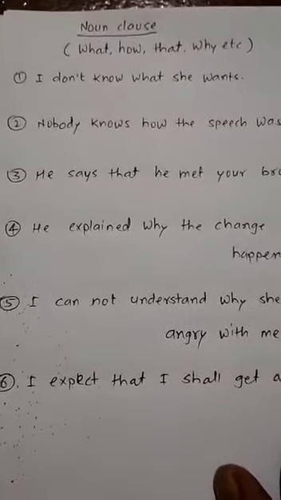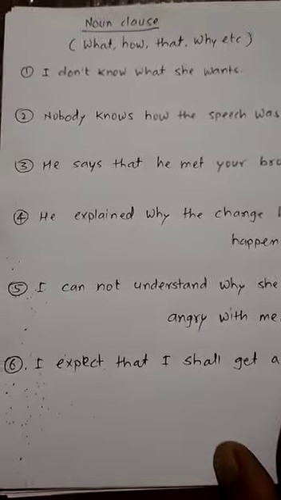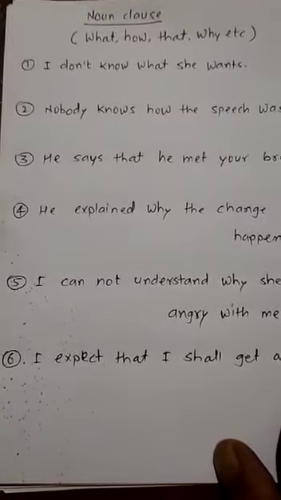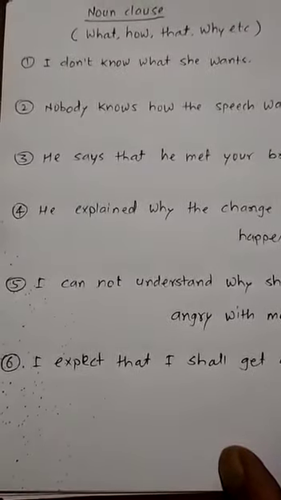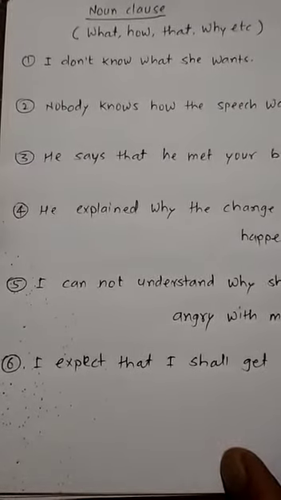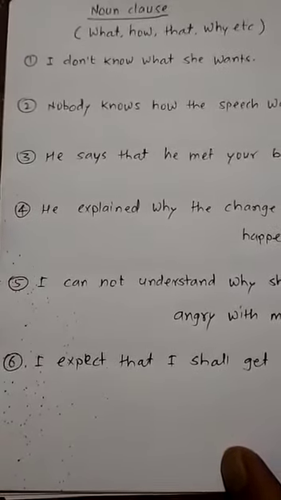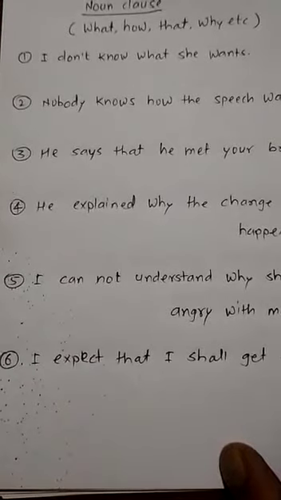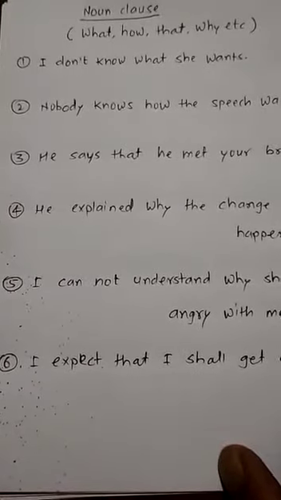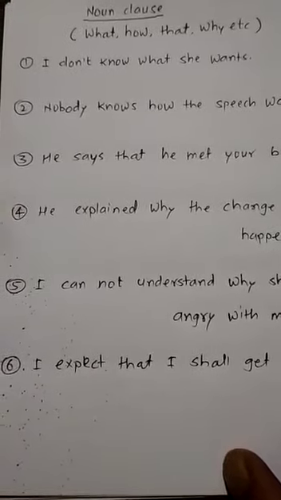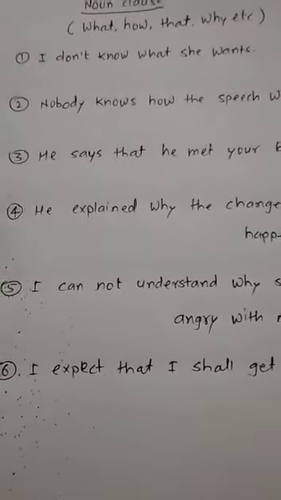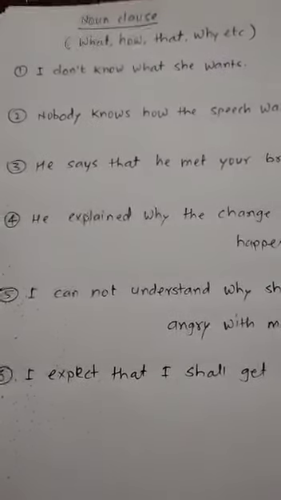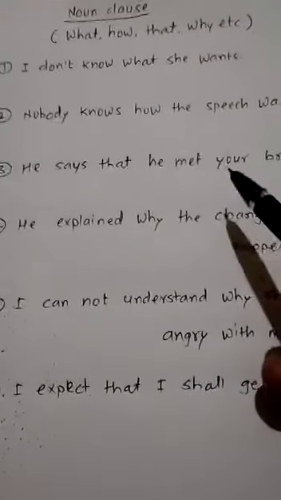Hello students, today we are going to study noun clause. Already we studied that clauses are classified into two main types: one is main clause, second one is subordinate clause. Main clause doesn't have any type, but subordinate clause has three types: noun clause, adjective clause and adverb clause. Now one of them we are studying today, that's a noun clause.